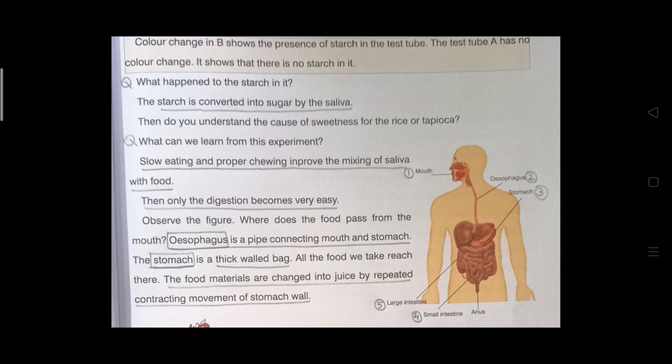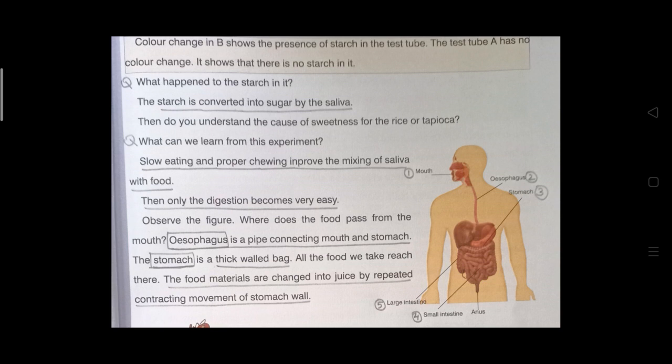Okay, then do you understand the cause of sweetness for the rice or tapioca? Did you understand? While chewing the rice or tapioca, you will feel a sweet taste because of the action of saliva. Okay, saliva will digest the starch in the rice or tapioca and convert it into sugar.